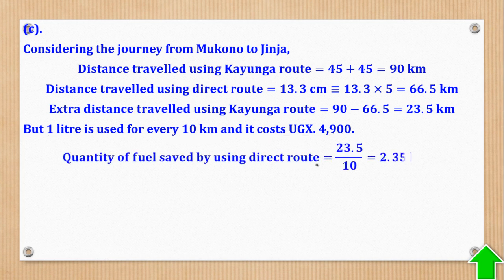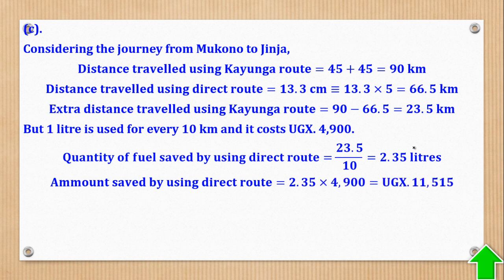So the quantity of fuel saved is 2.35 liters. And the amount saved will be these liters saved times the price for each liter to give you that. That was task C. Then task D,